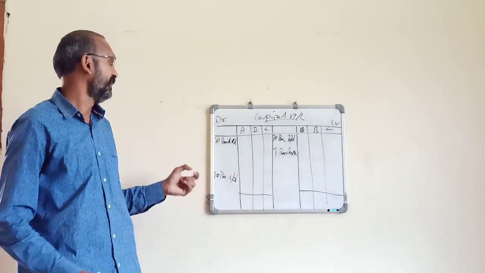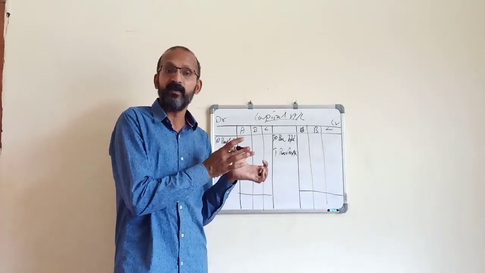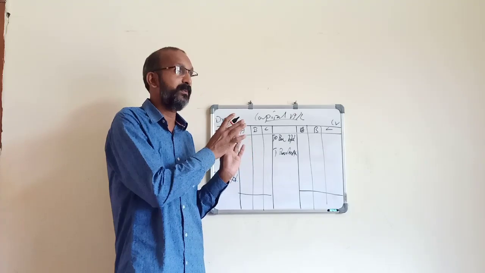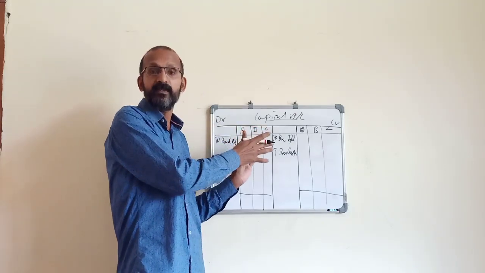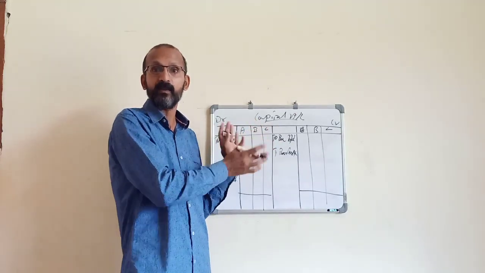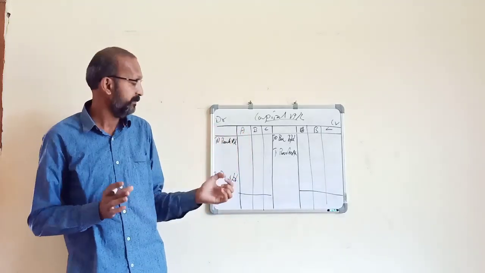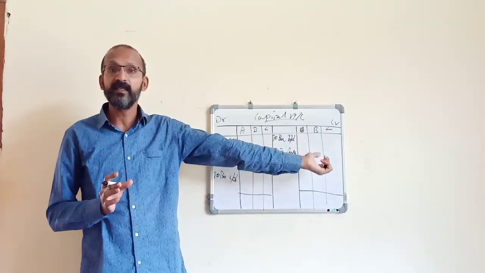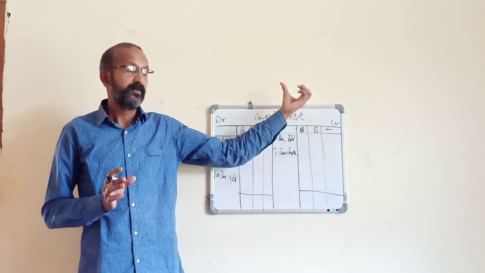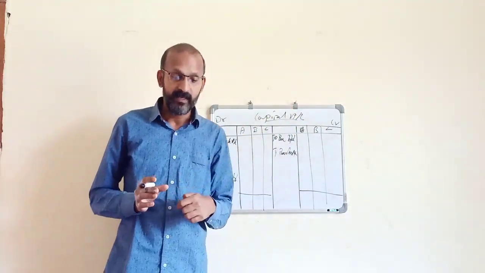It means in the capital account for A, B and C, both the credit and debit sides should always be equal. Here, in the capital account, we will mention only the capital amount, the opening balance and the closing balance. This is the format of a capital account.